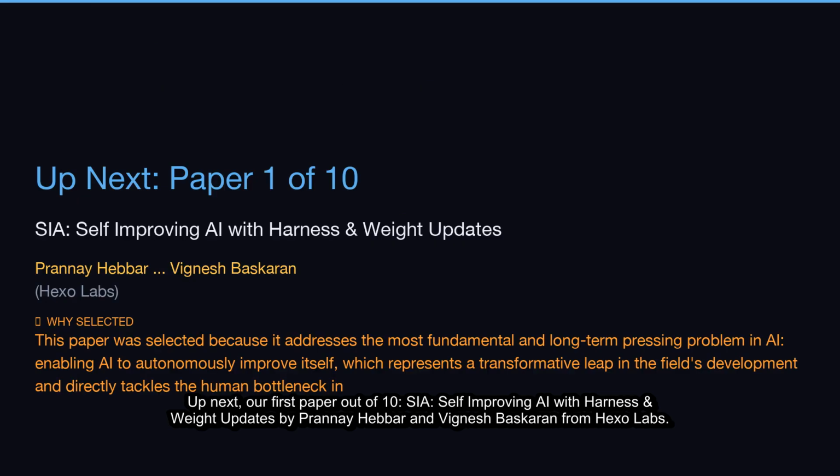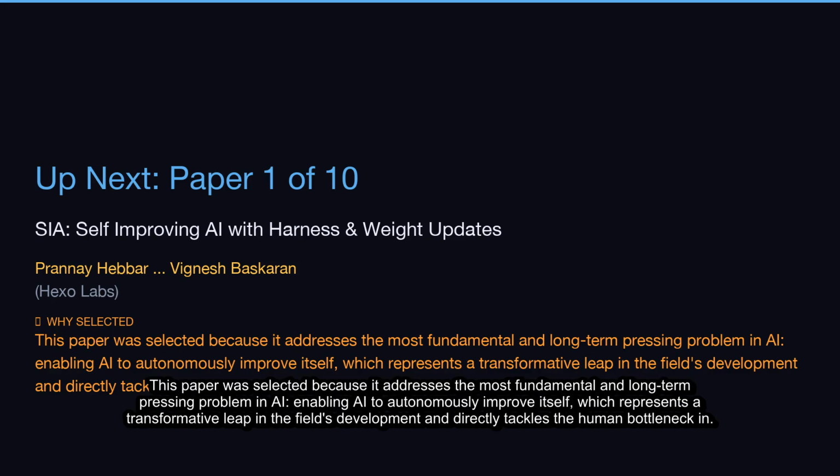Up next, our first paper out of 10, SIA, Self-Improving AI with Harness and Weight Updates by Pranay Heber and Vignesh Bhaskaran from Hexo Labs. This paper was selected because it addresses the most fundamental and long-term pressing problem in AI, enabling AI to autonomously improve itself, which represents a transformative leap in the field's development and directly tackles the human bottleneck in.